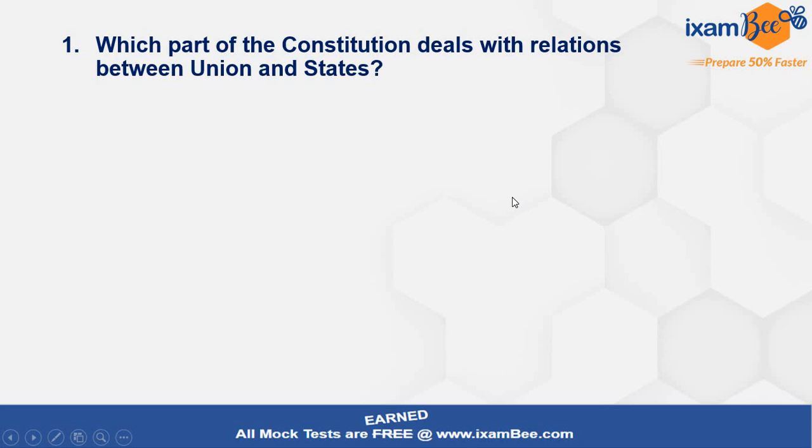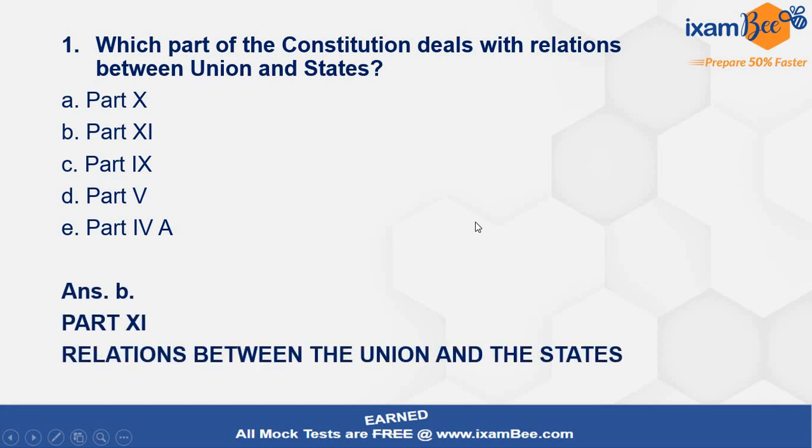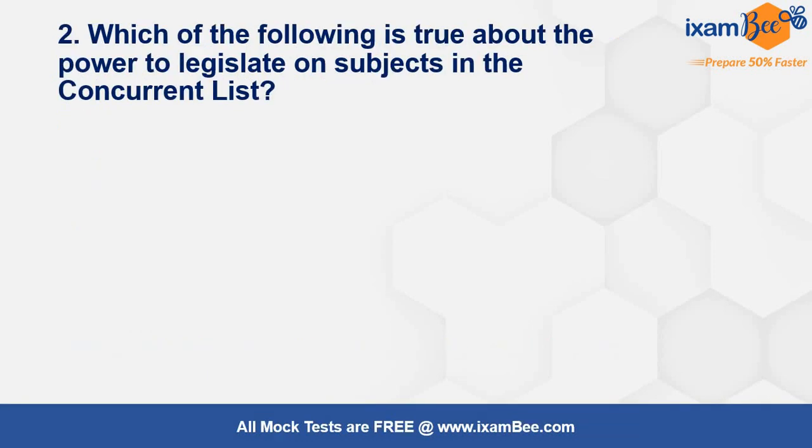First question, which part of the Constitution deals with relations between union and states? Part 10, 11, 9, 5, 4A. Very easy question. B. Part 11 deals with relations between union and states and constitution has exclusively provided for it how it has to be divided.